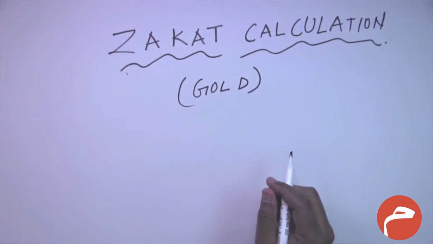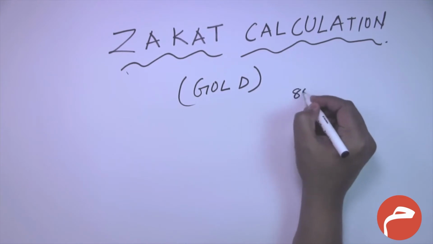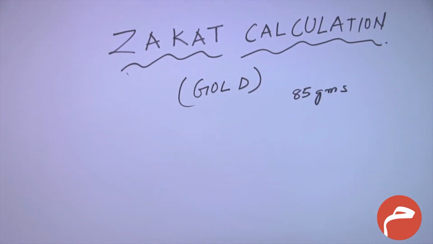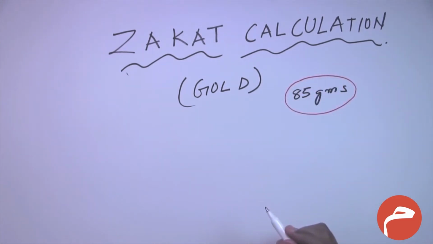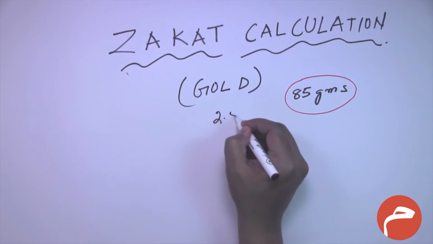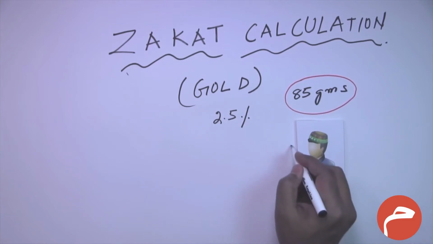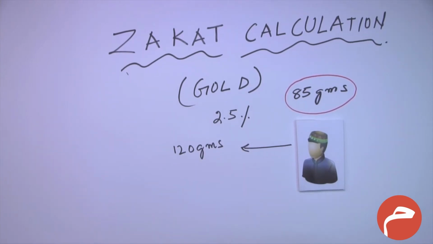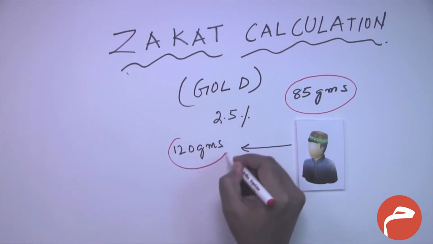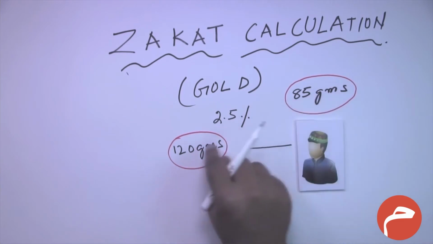If a person has more than 85 grams of pure gold, then he is required to pay zakat. How much zakat is he required to pay? He is required to pay 2.5%. Let's take an example. A person, for example, has 120 grams of gold, so he passes the eligibility to pay zakat because he has more than 85 grams of gold.